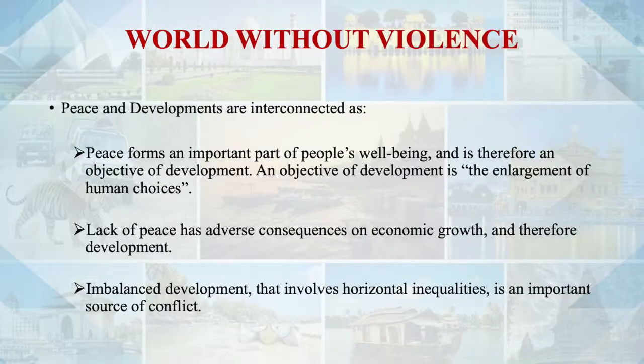The next point is that imbalanced development that involves horizontal inequalities is an important source of conflict. How? Let us take the example of Southeast Asia, where our country is situated. Let us take our neighbors Pakistan, Afghanistan, Bangladesh, Sri Lanka, Bhutan, Nepal, and China, which also shares a border with us.